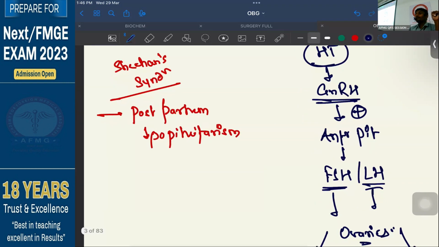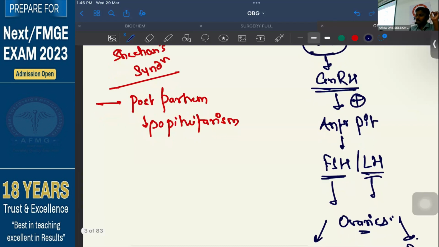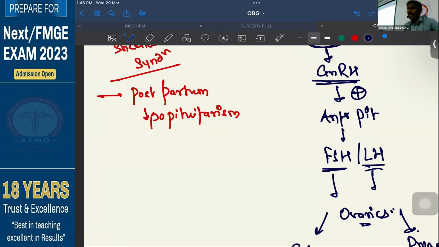No issues with this, anybody? That's the basic idea. Okay. What is the cause? Why after delivery the patient suffers from hypopituitarism?